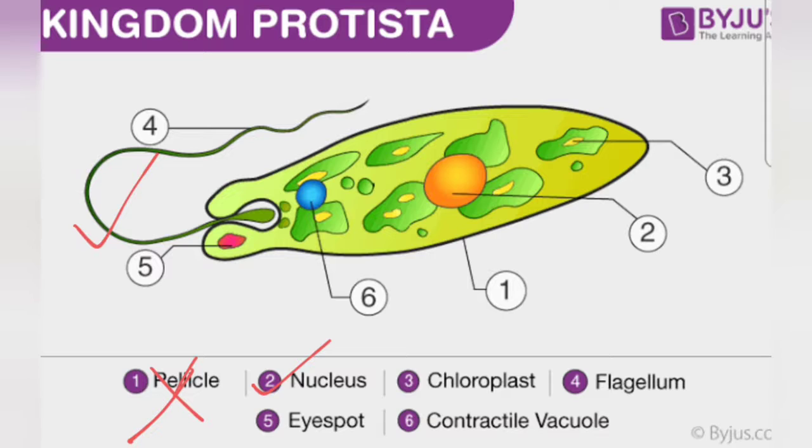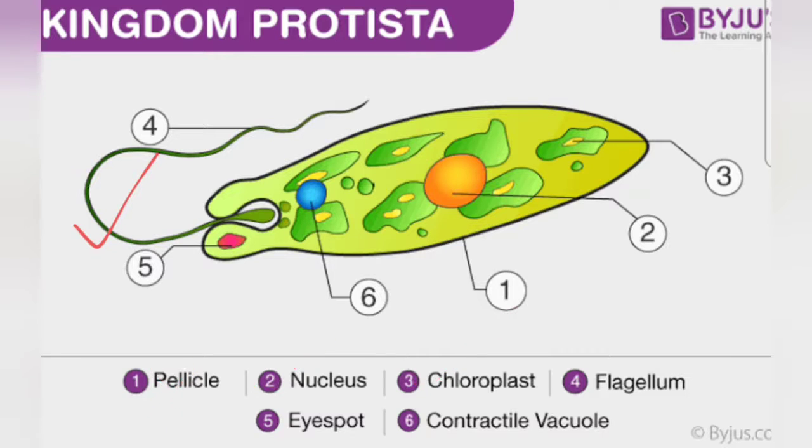You can read nucleus. This orange one is the nucleus. Number 3 is the chloroplast. Sorry, this one is the chloroplast. Number 4 is flagellum. Next, eye spot, and for eye spot you don't have to read. Contractile vacuole is this one, means the vacuole. Okay, so these are all the main characteristics.